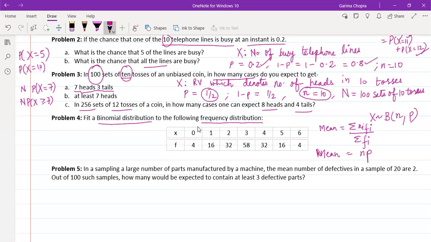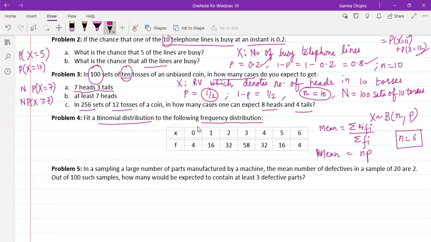So we will be considering this obtained mean value as np. And what is n here? We can see from this frequency distribution, x is taking values 0, 1, 2, 3, 4, 5, 6. So n is here 6. So we have the mean with us, since we can evaluate the mean from the frequency distribution, and we have n with us. So by considering the mean and by considering n as 6, we can evaluate this probability of success p.